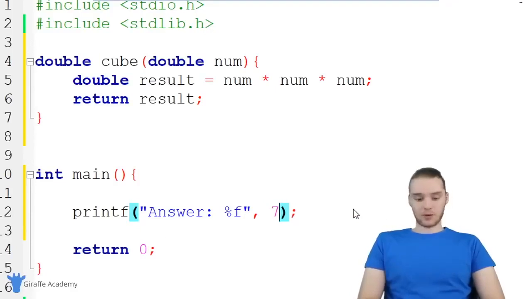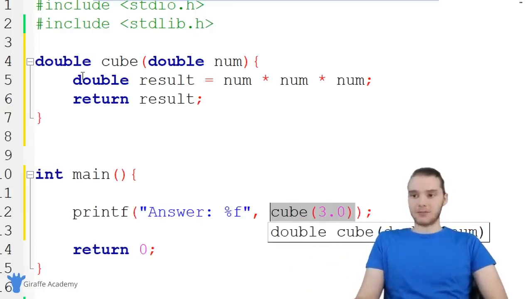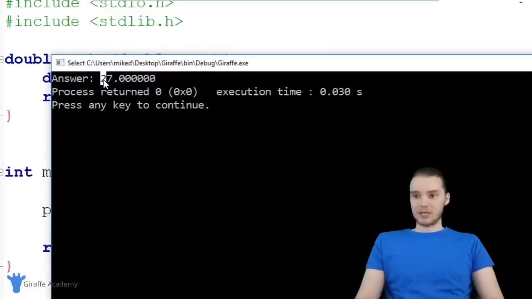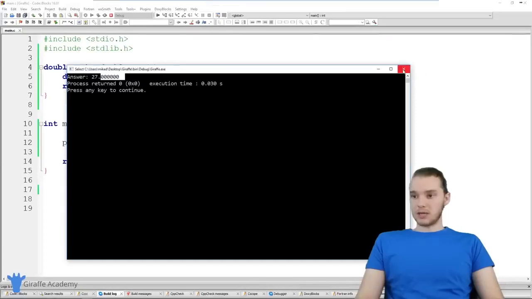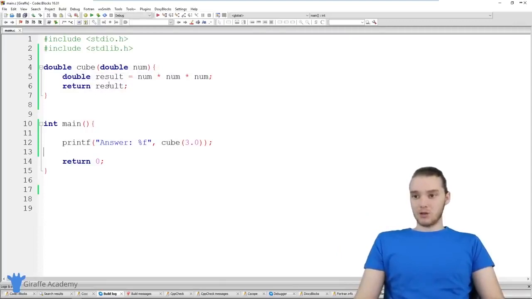So normally, like in the past in this course, when we wanted to print out a number, we'd have to put like 4 or 76 or whatever. We'd have to put a number right there. But we can just call this function because eventually this is going to get a number back anyway. So this will contain a number after the function's done being called. So I can actually just run my program now, and this is going to print out the result of cubing 3.0. So you'll see down here we get 27.000000. So 3 cubed is 27. 3 times 3 is 9. 9 times 3, 27. So looks like our cube function works.